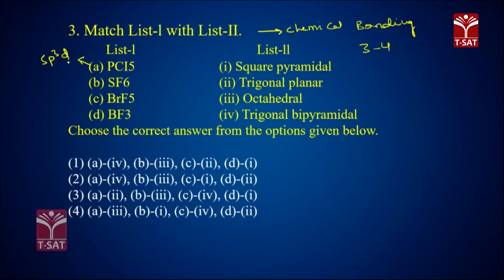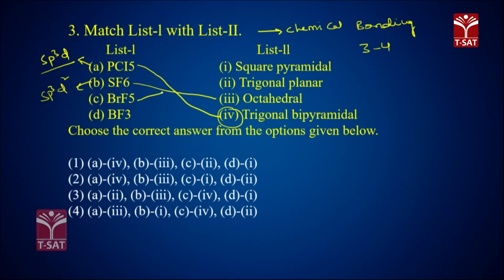PCl5: phosphorus undergoes what hybridization? sp3d. sp3d hybridization with 0 lone pairs has what shape? Its shape is trigonal bipyramidal. So PCl5 is A4. Which options have A4? Option 1 and option 2. SF6 is sp3d2 with 0 lone pairs. What is its structure? Octahedral. A4B3, both 1 and 2 are the same.